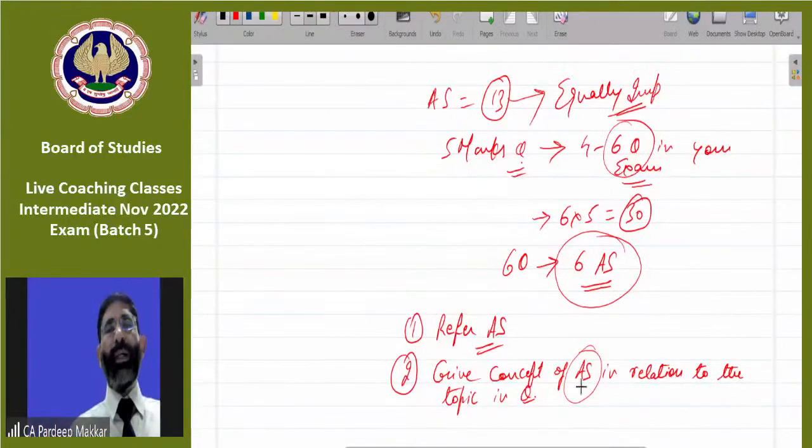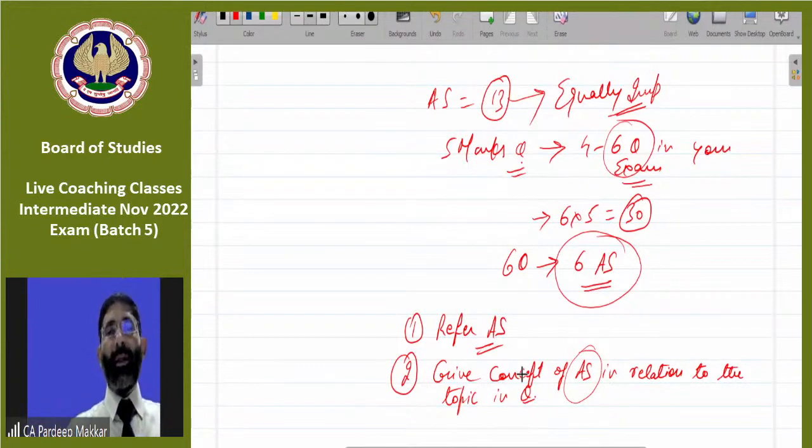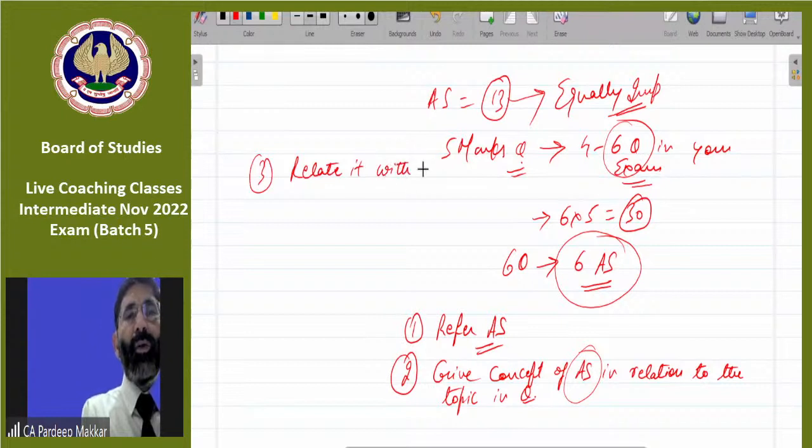Give concept of AS means this: a provision is to be created for the amount which we expect to occur, which we are expecting that it will occur. So in this way, you will have to write the body part. And third is to relate it with the question.